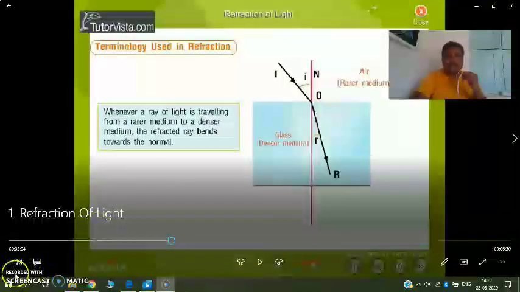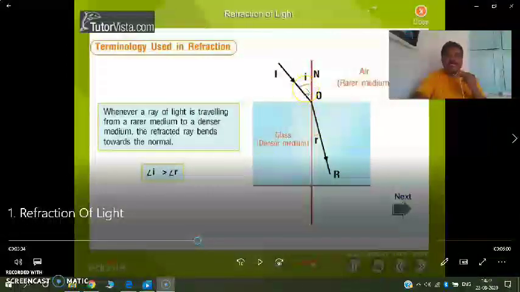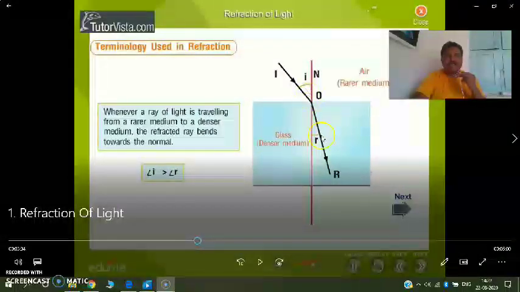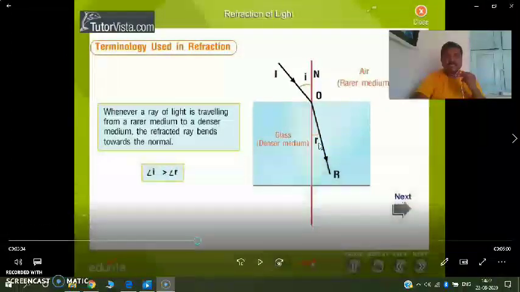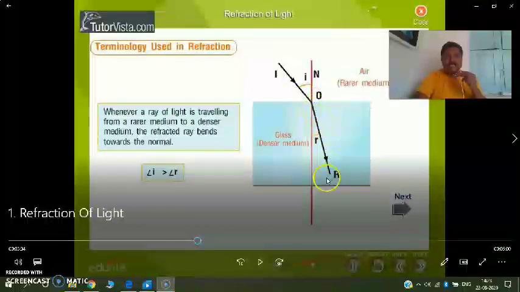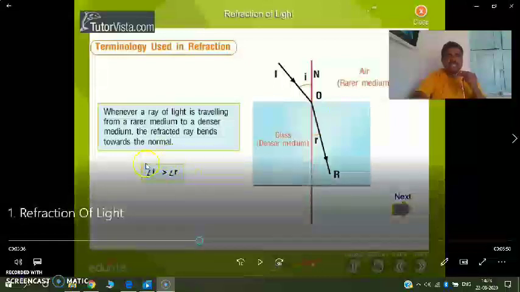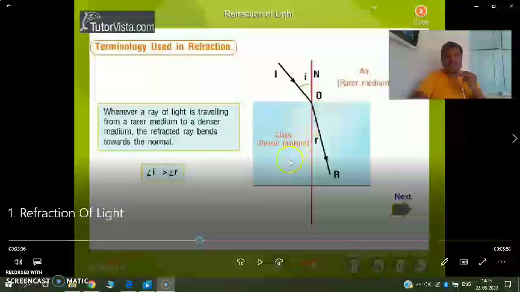So the angle of incidence i is always greater than the angle of refraction r when the light ray travels from rarer medium to denser medium.